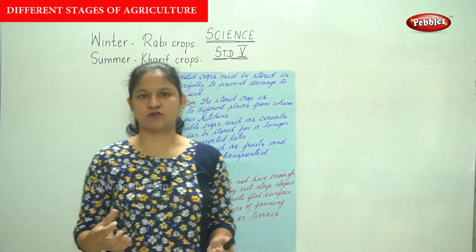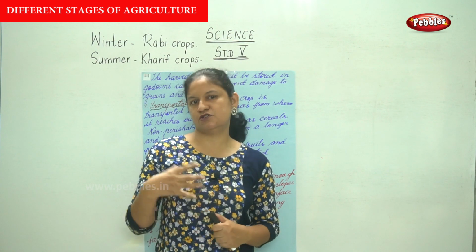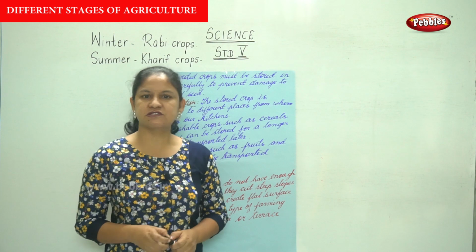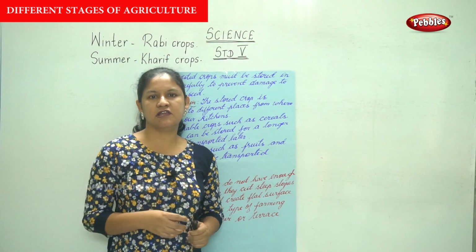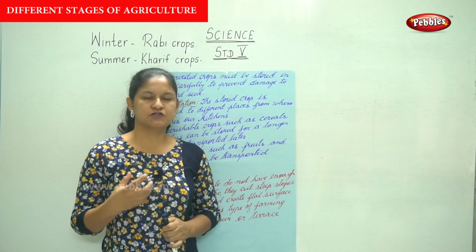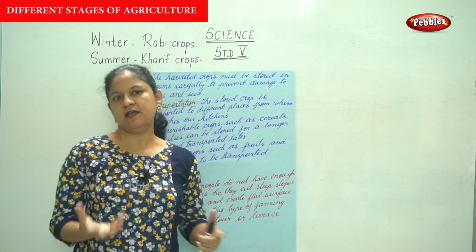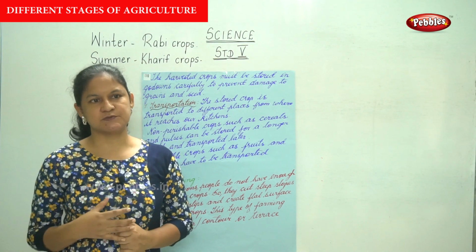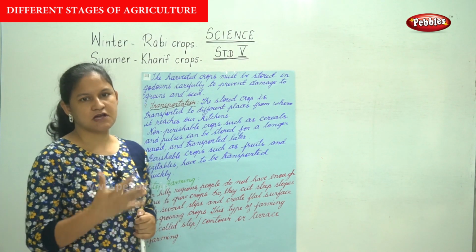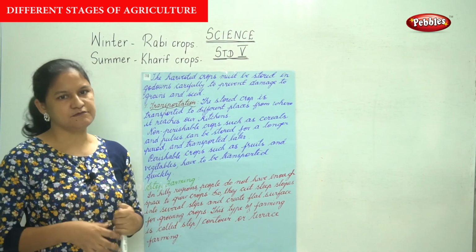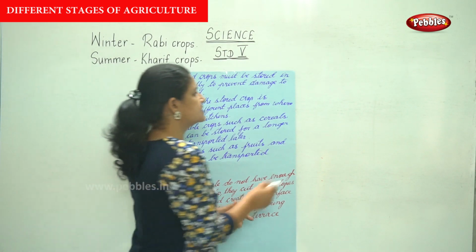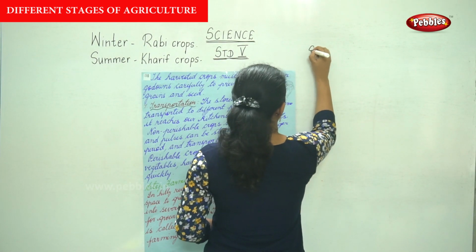Perishable crops are crops that need to be used immediately. For example, your fruits and vegetables. You cannot keep them for more than 2 or 3 days. They start to get spoiled. So these are perishable crops and they need to be transported quickly or immediately. So these are the different stages of agriculture.